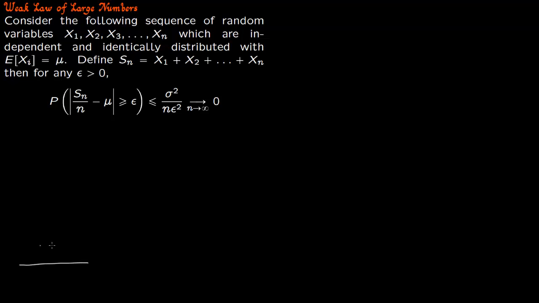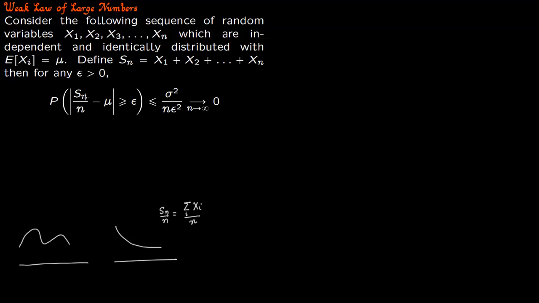So say their density function might look like this, or their density function just might look like this. So they are drawn from the same distribution. And the expected value of x1 is mu, x2 is also mu, expected value of x3 is mu, and xn is mu. Now you define a new random variable Sn, which is just the sum of these random variables. Now notice that Sn by n is just the average of the random variables.